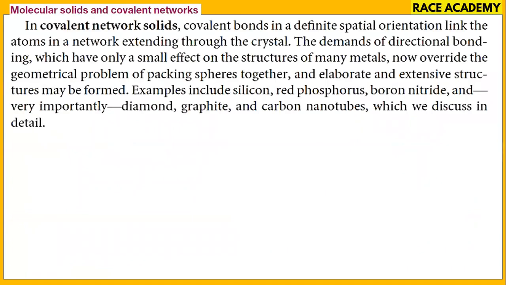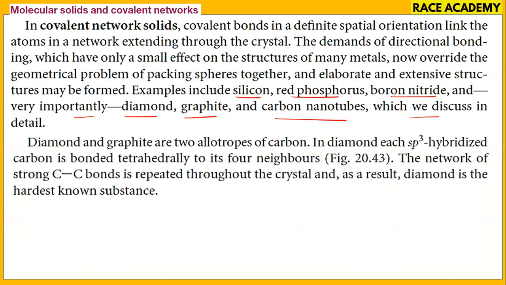Next, molecular solids and covalent networks. In covalent networks, a definite spatial arrangement is there. The demands of directional bonding, which have only a small effect on the structures of many metals, override the geometrical problem of packing spheres together. Elaborate extensive structures may be formed here, including silicon, red phosphorus, and boron nitride. Very importantly, we have diamond and graphite, and carbon nanotubes also, which we will discuss in detail.